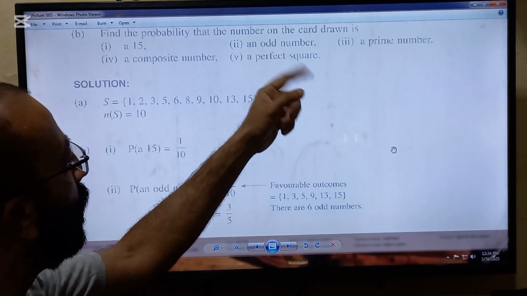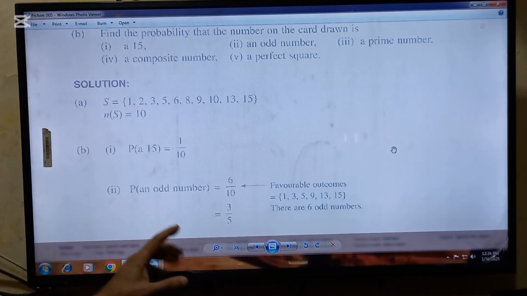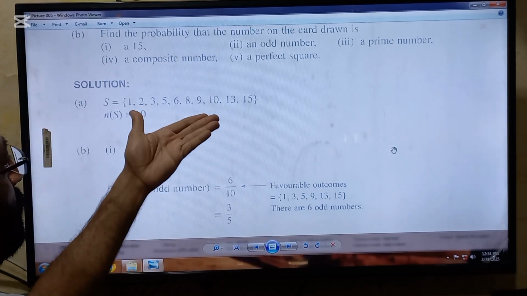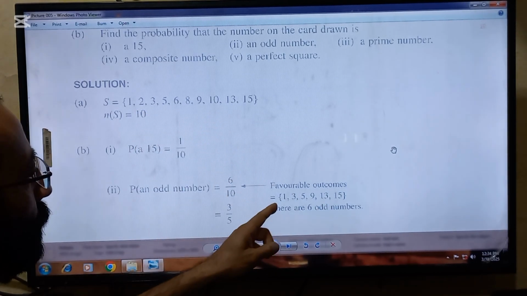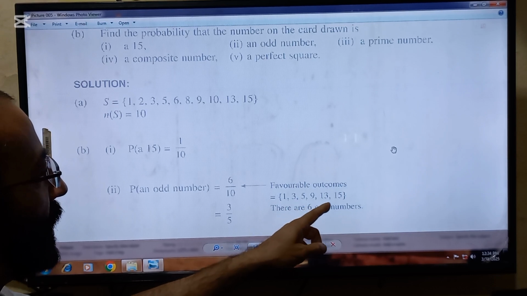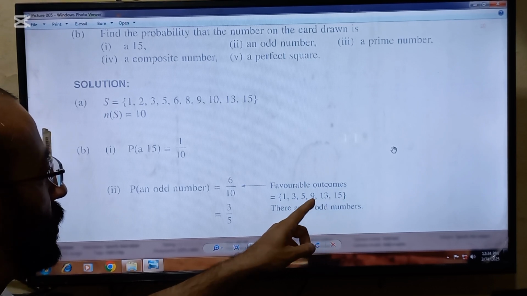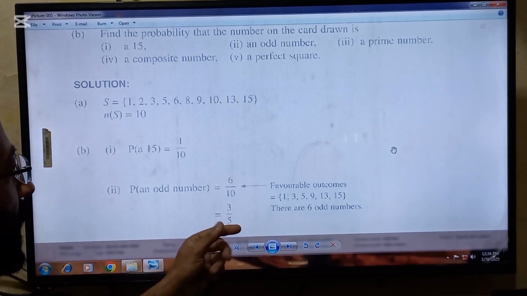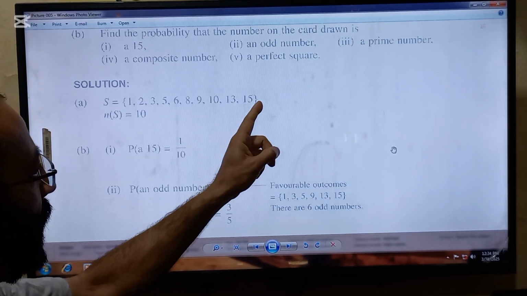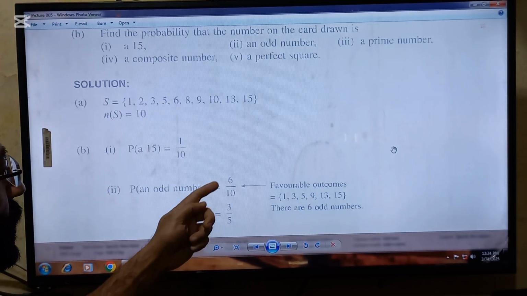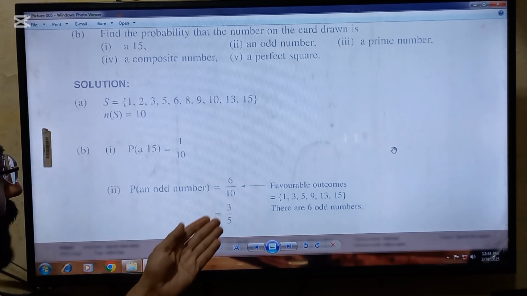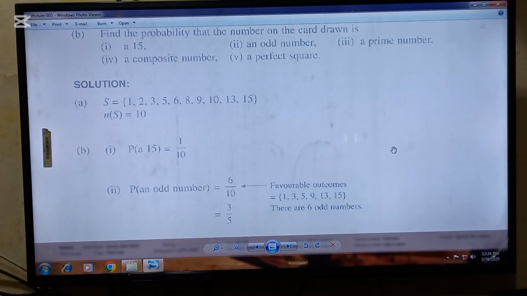Second part is an odd number. So in total we have these odd numbers from the sample space: 1, 3, 5, 9, 13 and 15. So 1, 2, 3, 4, 5, 6 numbers are favorable, and in total 10 outcomes are there. So 6 by 10 will be put in the second part, and after solving it, you will get the answer of 3 by 5.